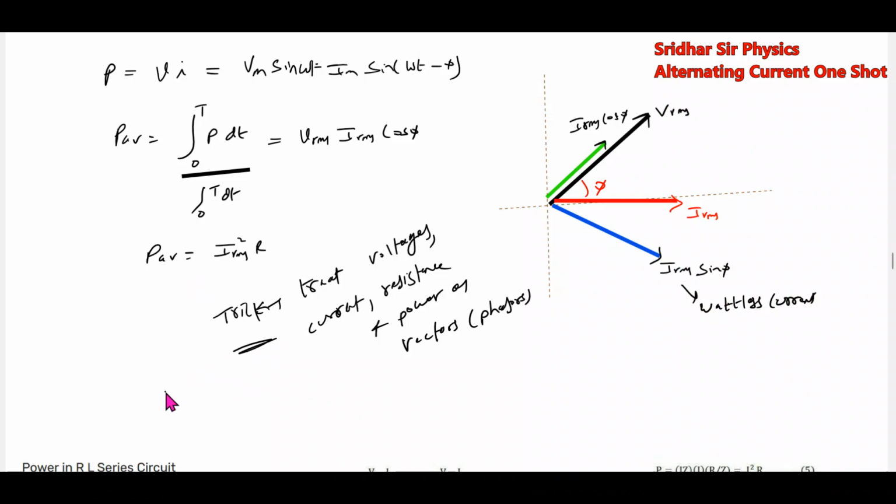So what is the impedance of the circuit? The impedance of the circuit is given by the square root of R square plus XL square. So these are the expressions for power dissipated. And it's a lag circuit. It will make the current lag the voltage. We'll take the RL series one.